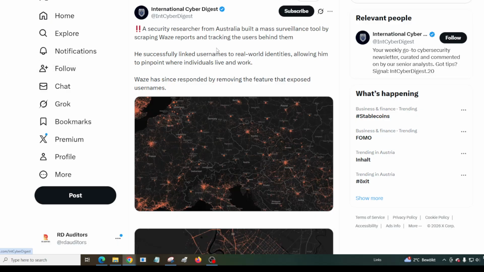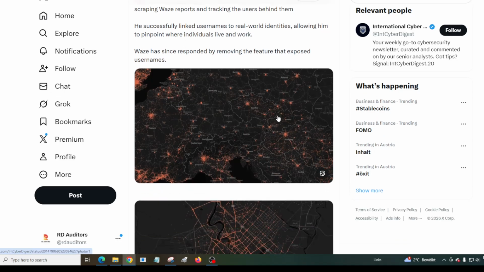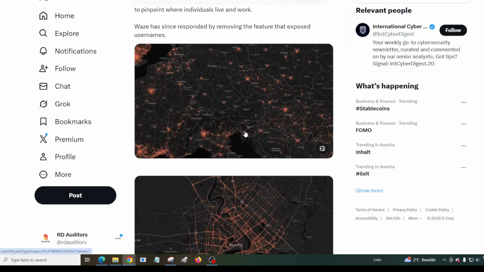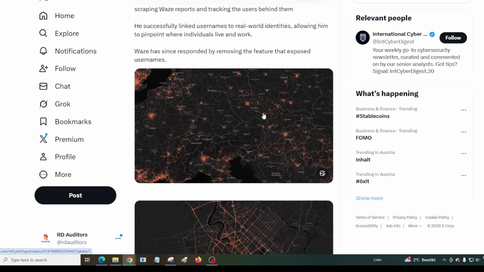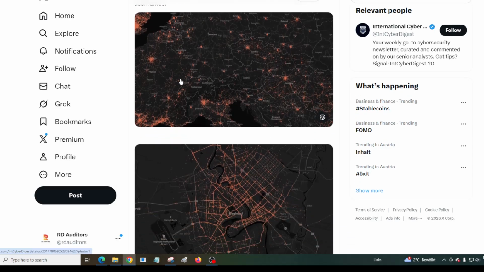So anyway, just wanted to bring this to your attention. Anyone that actually uses Waze, which is an app: what has happened here is that a security researcher, an Australian individual, built quite an interesting mass surveillance tool where he successfully linked usernames to real world identities, allowing him to pinpoint where individuals live and work. So this is a big concern in terms of sensitive, confidential data, IP address, anonymity. All of these things are intertwined into one.